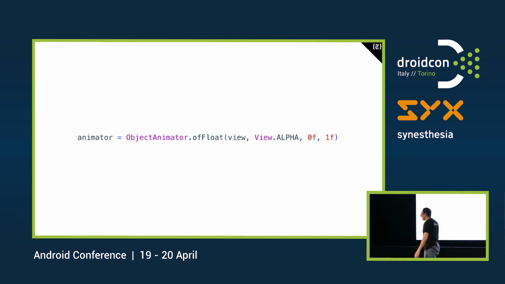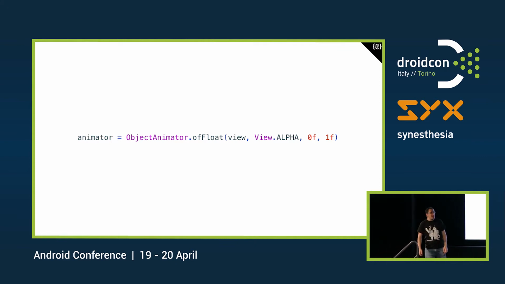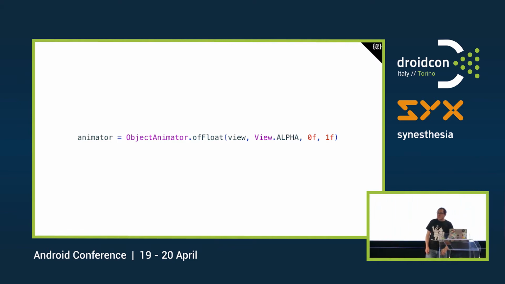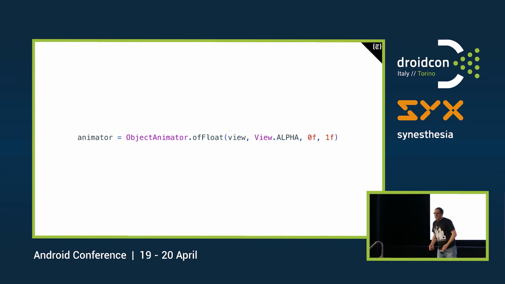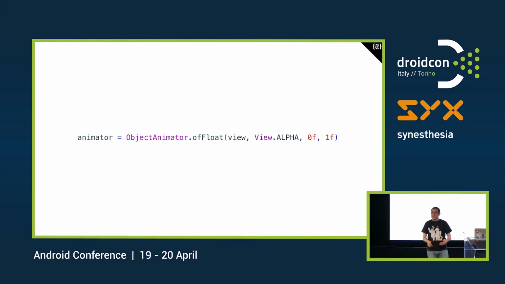Okay, so who can imagine what this thing here is? Just raise your hand if you can. I'll explain later because you cannot say anything. Okay, so this one is an animator, right? If we did that with Java, we would have to implement a huge amount of methods because we all love the single responsibility principle, but not here.